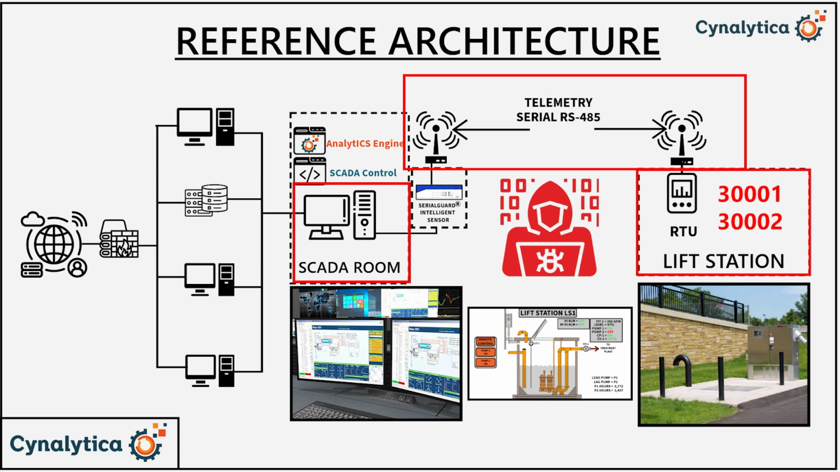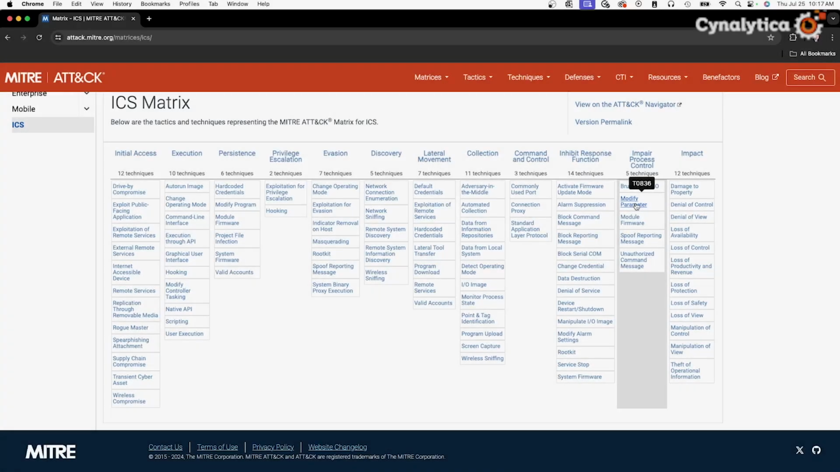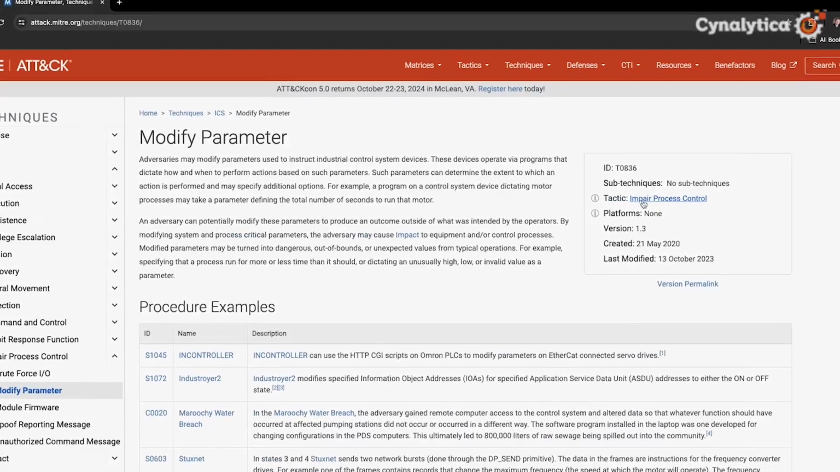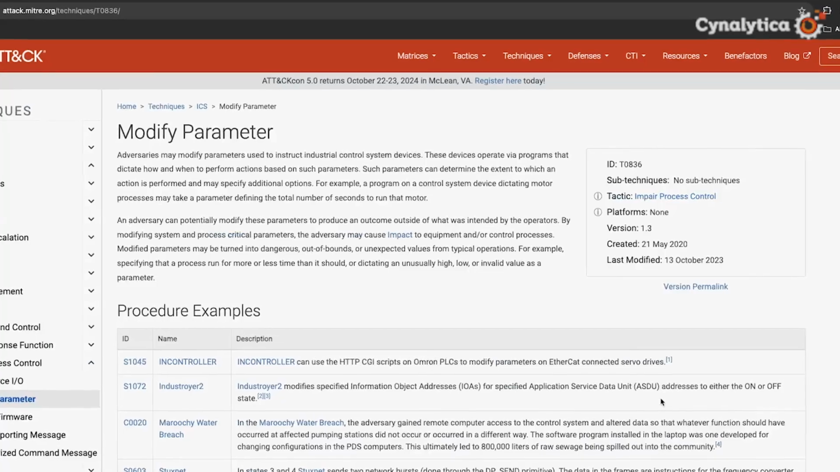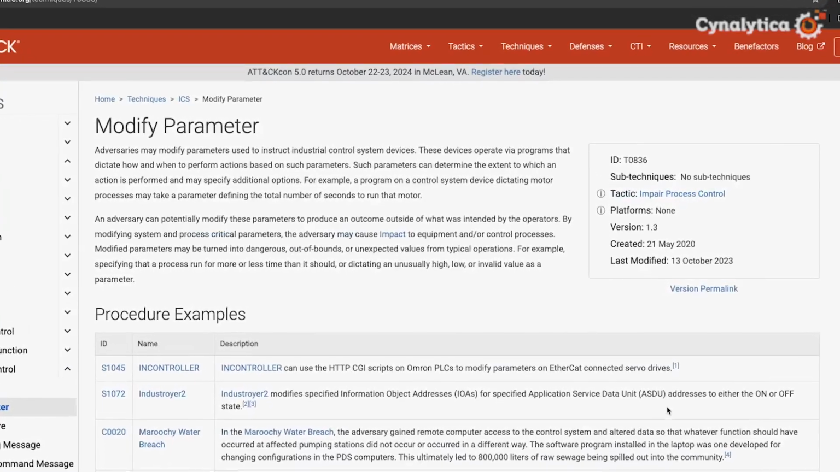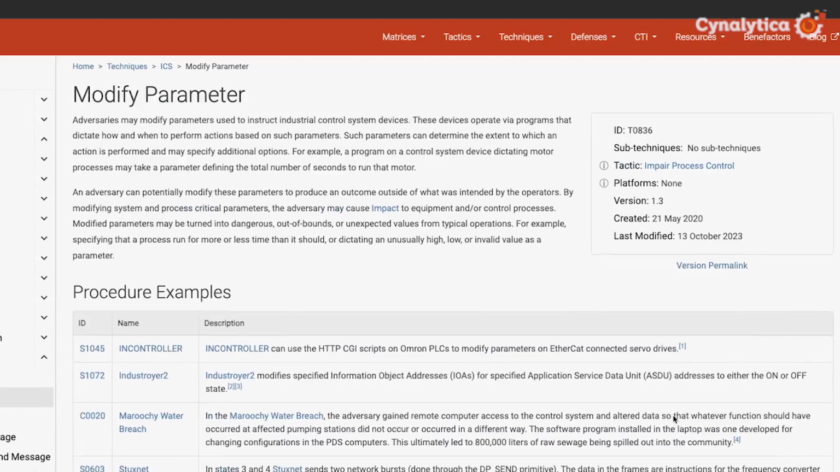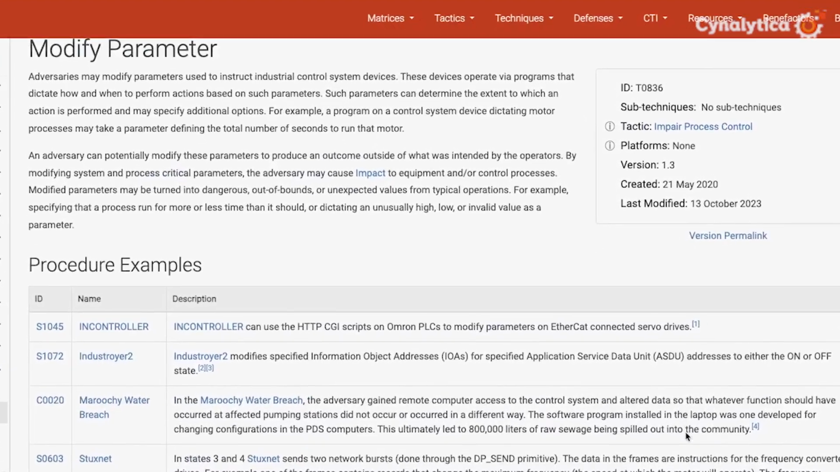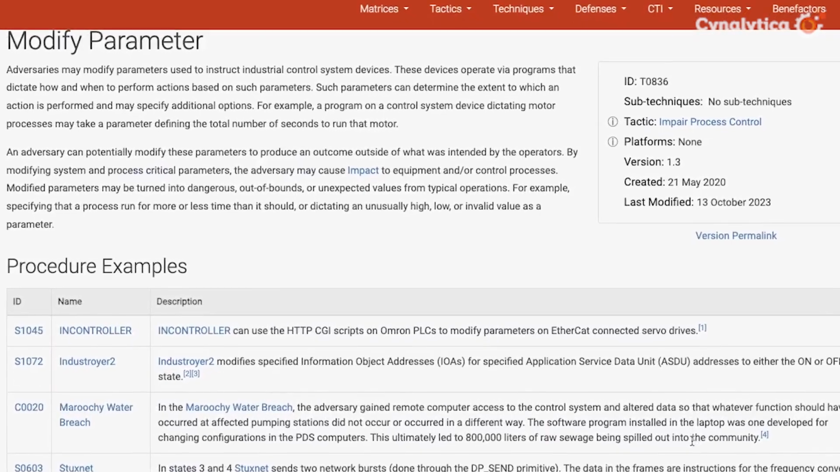The analytics engine in SyrenQL will monitor the network packets at RTU input register addresses 30,001 and 30,002 and alert when the values appear to be operating outside of normal operational boundaries. With this scenario, adversaries may modify parameters used to instruct industrial control systems devices. Such parameters can determine the extent to which an action is performed and may specify additional options. An adversary can potentially modify these parameters to produce an outcome outside of what was intended by the operators. Modified parameters may be turned into dangerous, out of bounds, or unexpected values from typical operations.